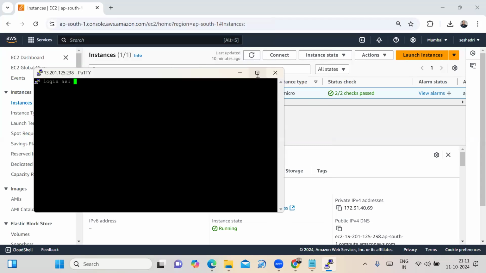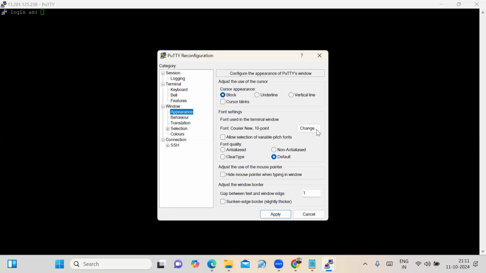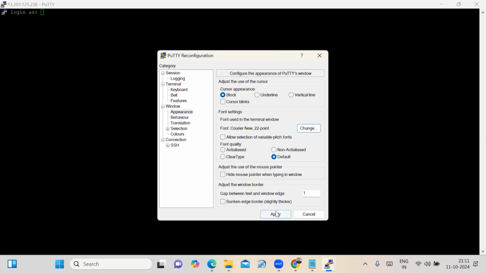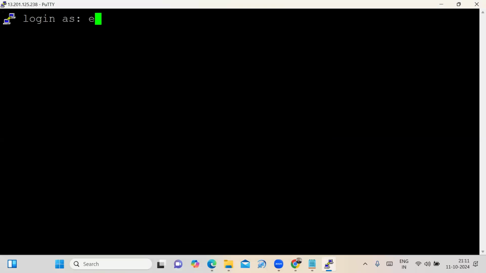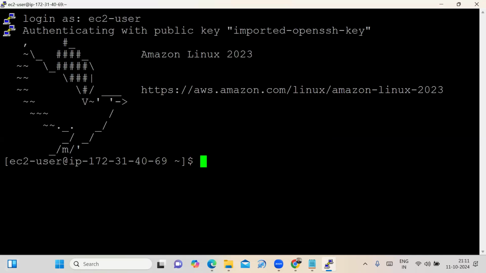Now you log in as. Just wait, I'm changing the appearance so that the visibility has clarity. I'm giving the size as 22. Now you have to enter login as ec2-user. See that? I am connecting to the Linux server.